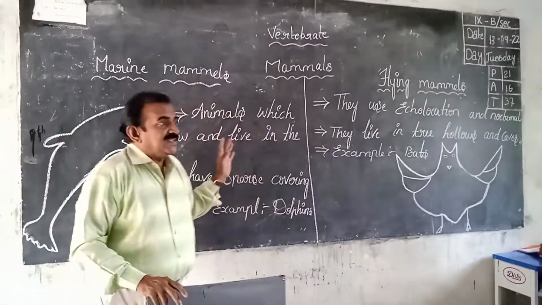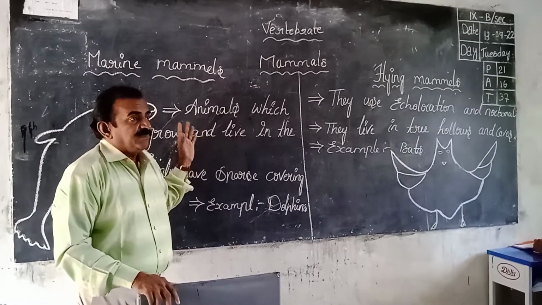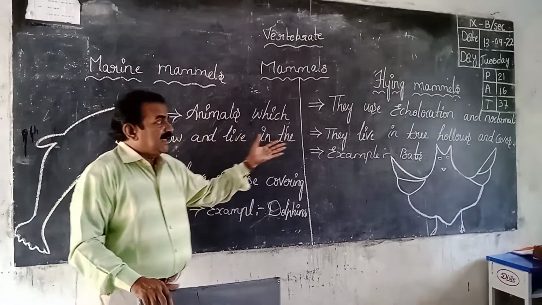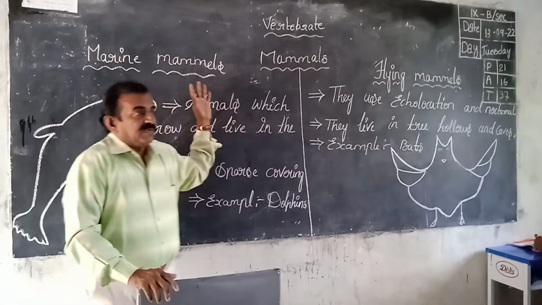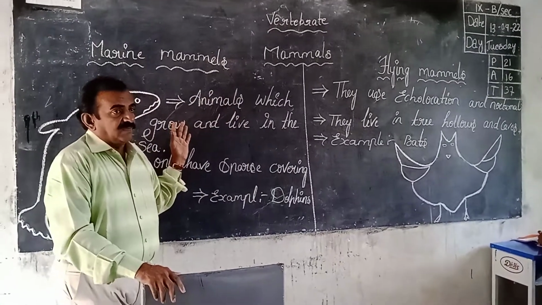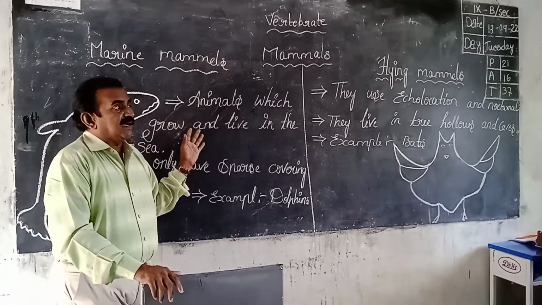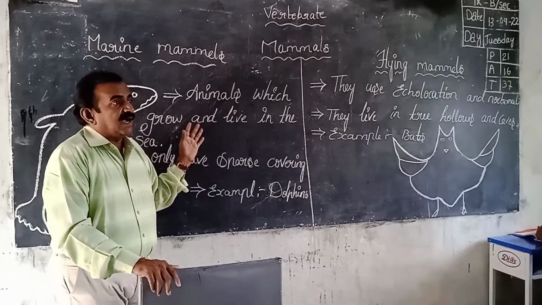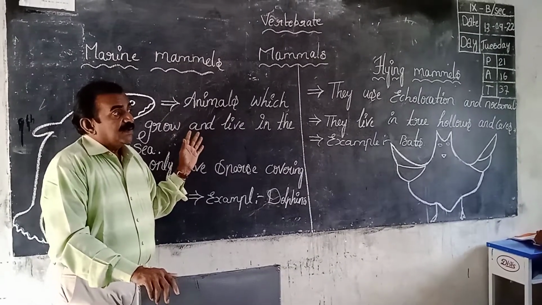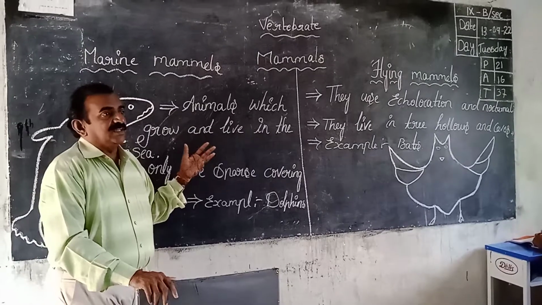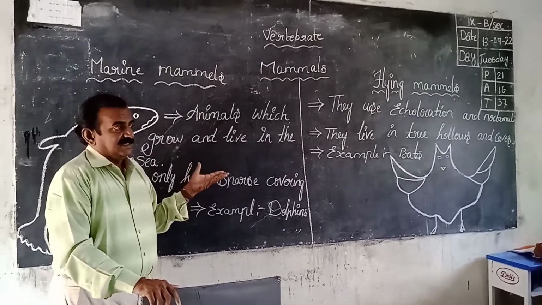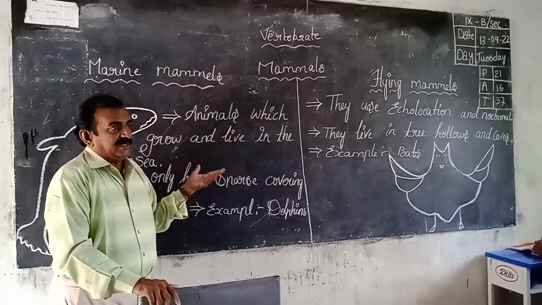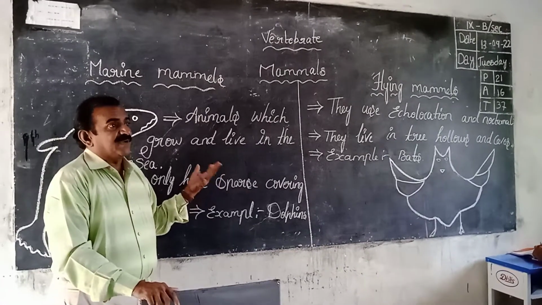Today, what topic did we discuss? Marine mammals and flying mammals. Give an example of a marine mammal. Dolphins. Dolphins are called mammals, but not fish. Why? They don't have gills. They have lungs, they are warm-blooded, and they have a four-chambered heart.